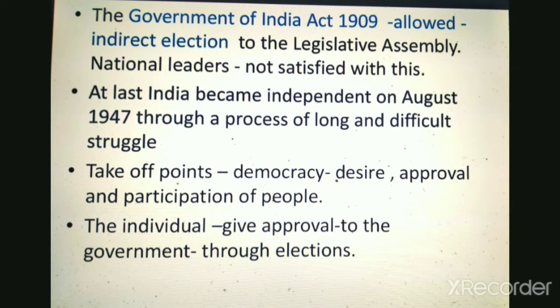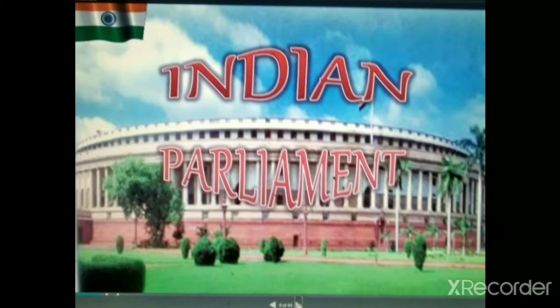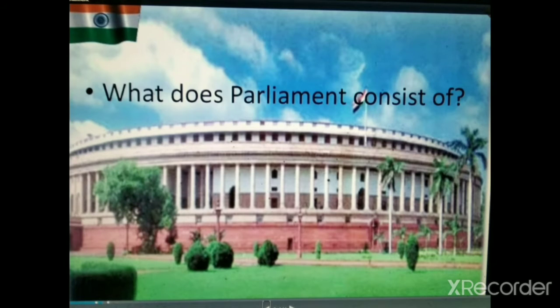After becoming an independent country, national leaders decided to make our country a democratic country, in which decisions have to be approved and participated in by all the people. It means there should be a process in which all the people participate through elections. On the screen you are looking at the Indian Parliament, and in this chapter we will talk about the Indian Parliament. Now we will discuss what the Parliament consists of, means how the Indian Parliament is made up.